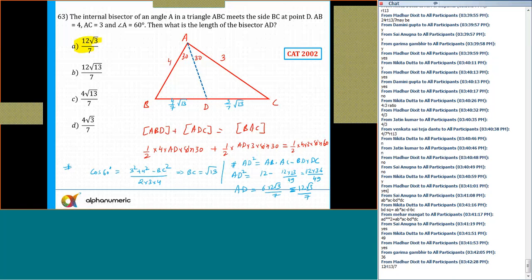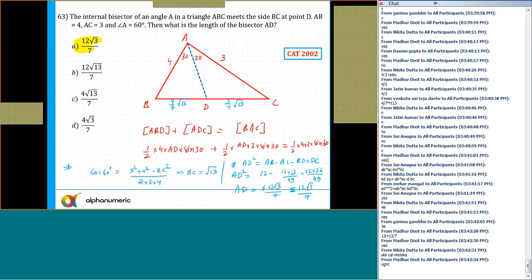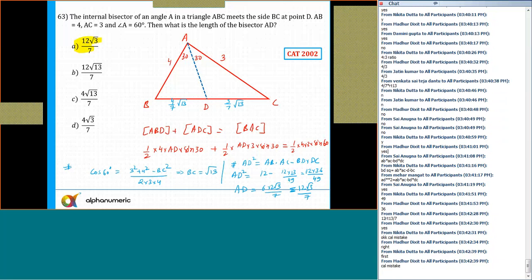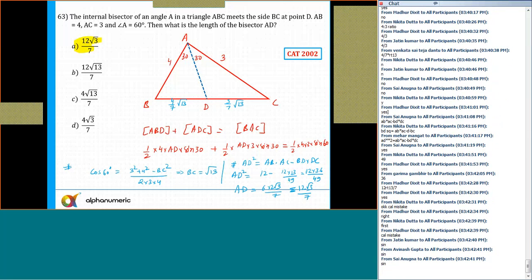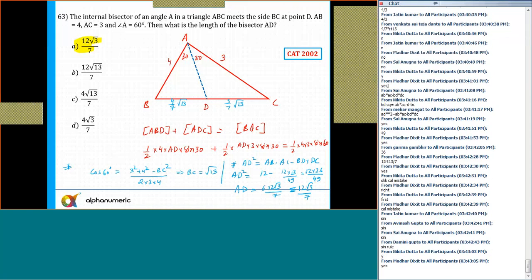Mine is coming out right. I don't know what you guys have done in the calculation. But now tell me, which is the easier one, using the sine rule or this? In the class I have discussed both approaches. Of course, the sine rule is easy, because the angles are given in such a way: 30, 30 is a very standard angle, 60 is a very standard angle. Had it been something like 22.5, 22.5, it might be difficult. Again, if I give that angle as 45 degrees, in that case it is difficult. Okay. Can I move to the next question now?